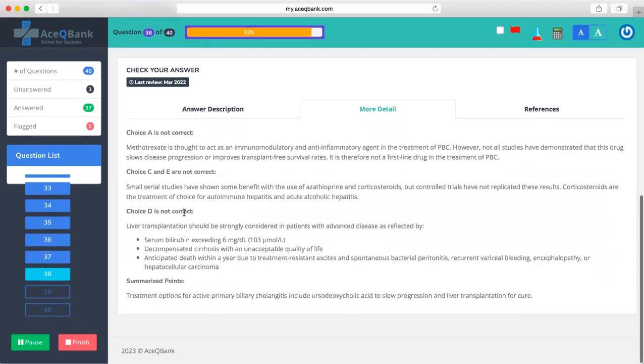Okay. This one is here. So this one, when is liver transplantation recommended? Serum bilirubin exceeding 6 mg. So I'm reading this one for when you are going to do this. Decompensated cirrhosis, an unacceptable quality of life, and anticipated death within the year. So liver transplantation should be strongly considered. Just reading for your information, okay?